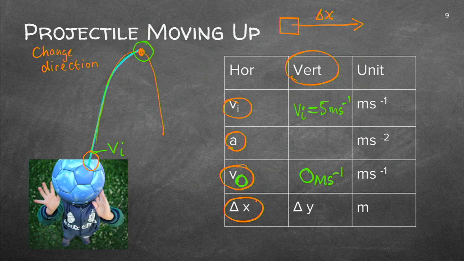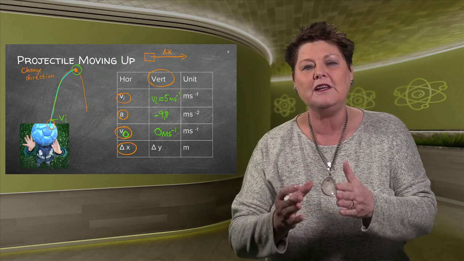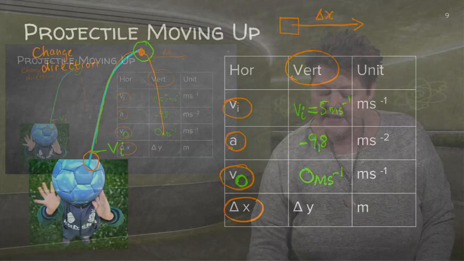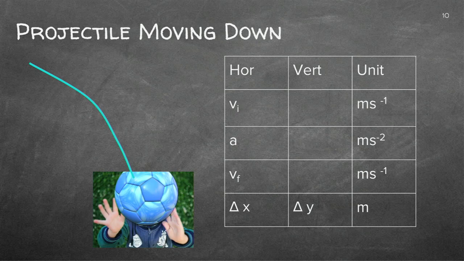It will accelerate at 9.8 because it's only gravitation. But remember, it's slowing down. So in a sense, you could say this is minus. But I'll get to the signs just now because it's quite important that you know the signs will indicate the direction. And then the one change which is different is that we don't work in the X or the horizontal. We work now with Y because it's vertical projectiles. And remember the units.